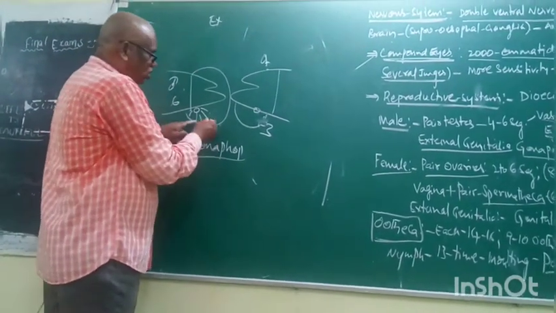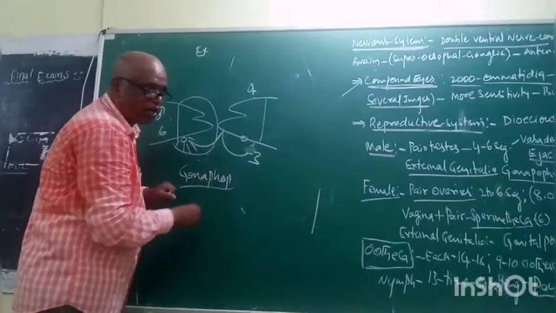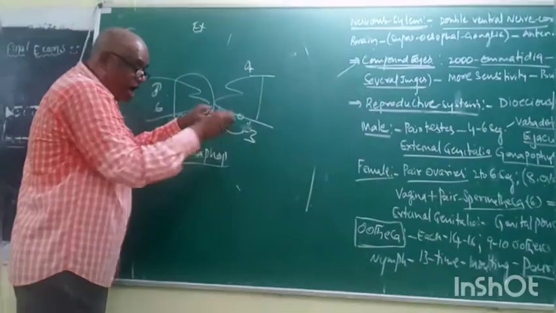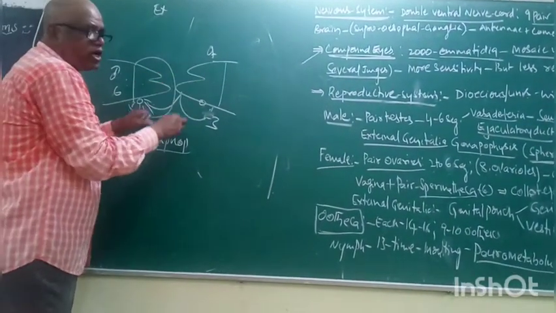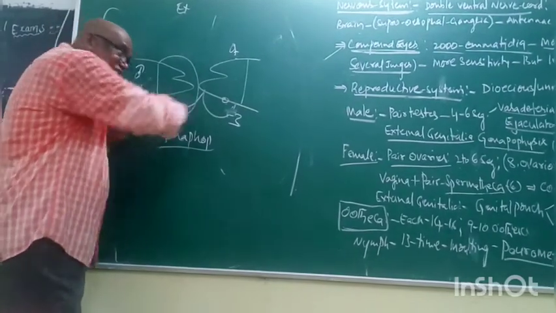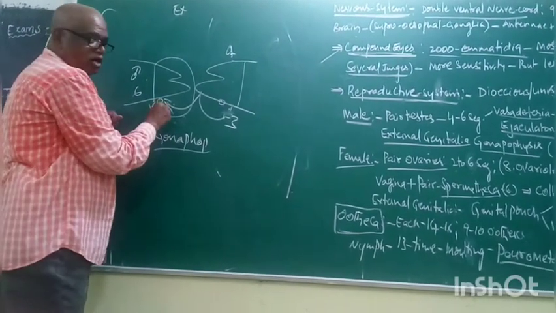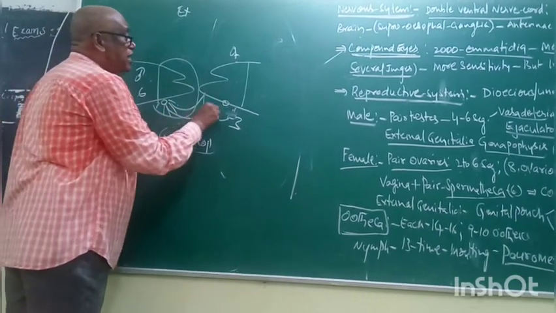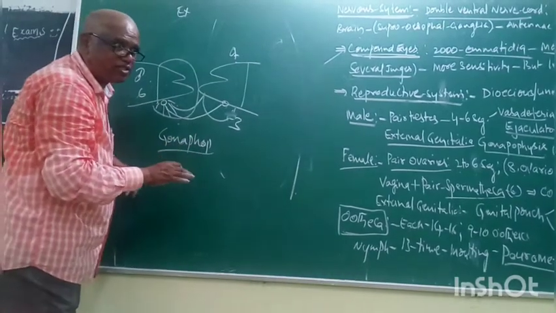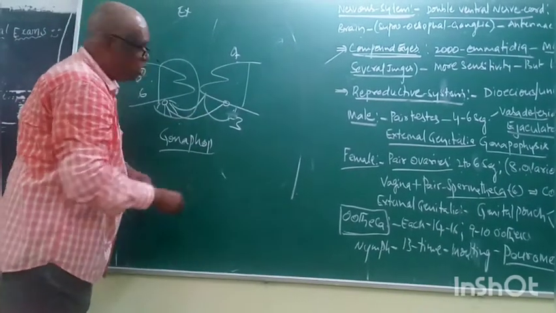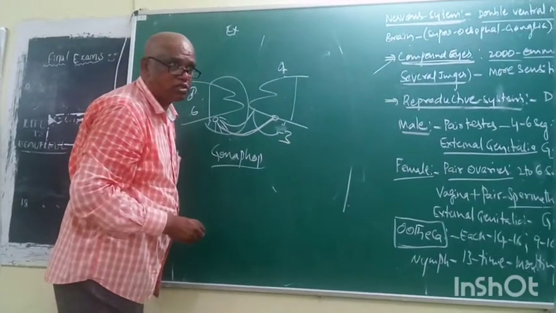Among the 6, some open the brood pouch, some hold the female, to hold the female and keep the correct position of the body to transfer the sperm. Now, one of the male gonapophyses carries the sperm. One opens the box. One holds the female. One carries like this. This is called gonapophysis.